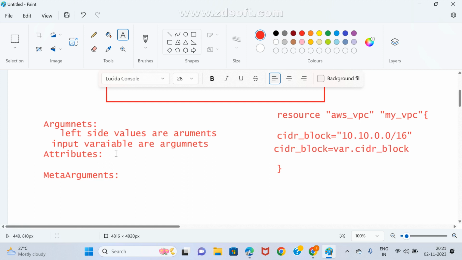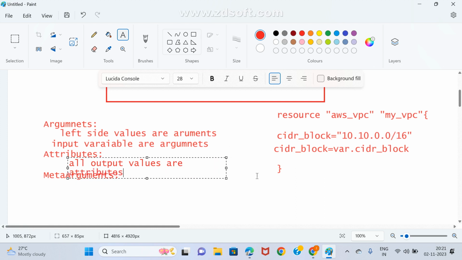Now we go for attributes. All output values are attributes. How can I understand attributes?